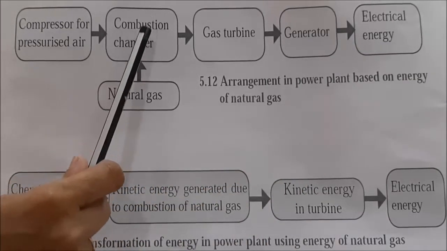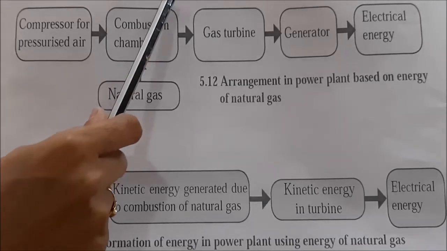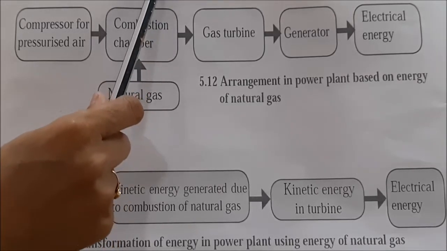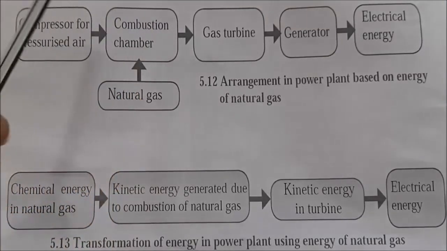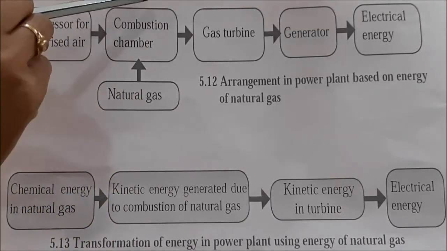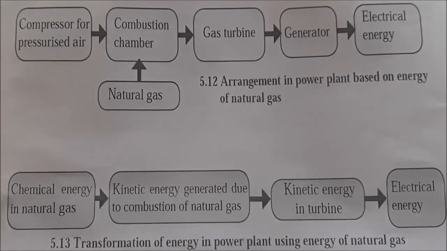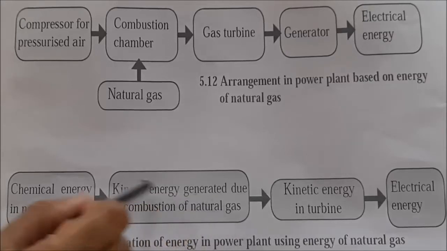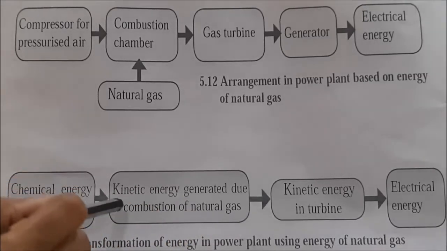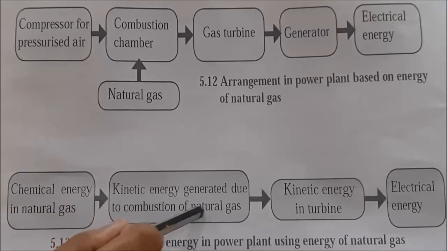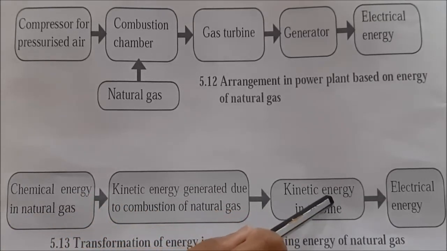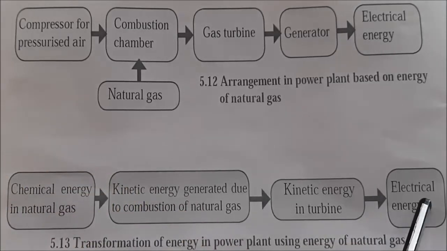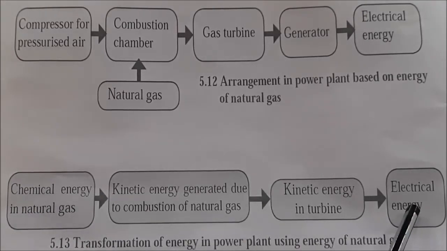Generally natural gas is used in this combustion chamber, and for releasing the hot gases, a chimney is provided. The chimney is here for this power plant. The chemical energy is in the gas which is used. Ultimately, chemical energy is converted into kinetic energy generated by the combustion of natural gas. Means the first form of energy is chemical energy, the second form is kinetic energy, and lastly this is converted into electrical energy. Means the power station based on natural gas gives us electrical energy, which is our basic